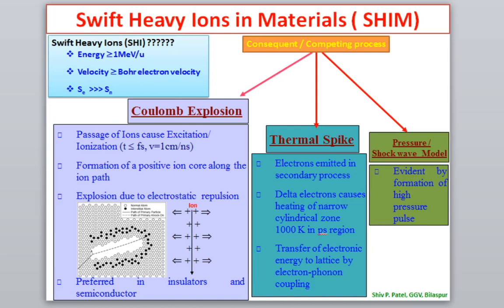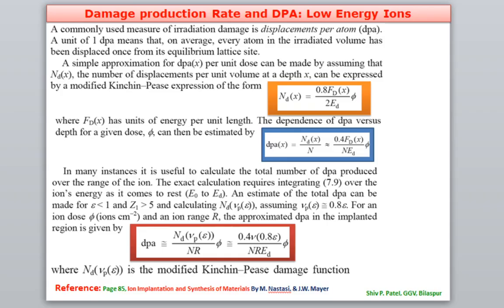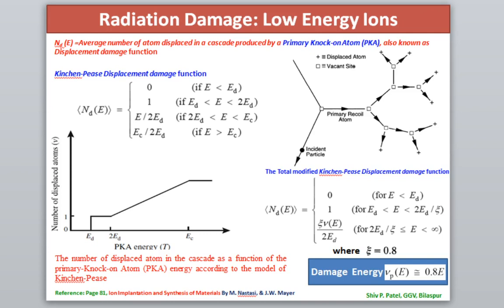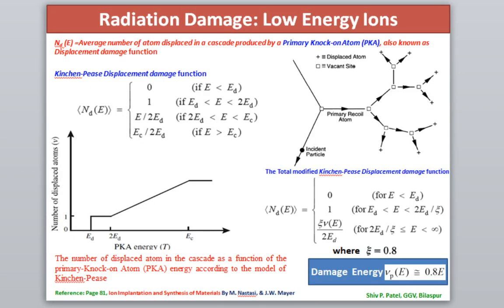Namaskar students. In the last class we discussed how to calculate the dPA, and how much damage energy is there to create the damage inside a material when an ion beam is falling. So we discussed radiation damage by using a low energy ion beam, how this damage is created and how much energy is required. That is the Khinchin-Pease formula we discussed.